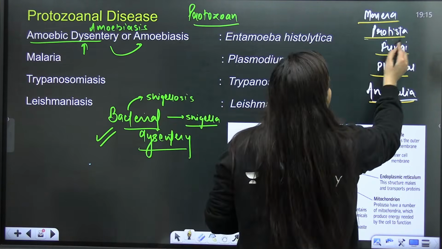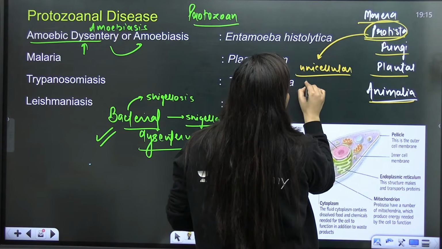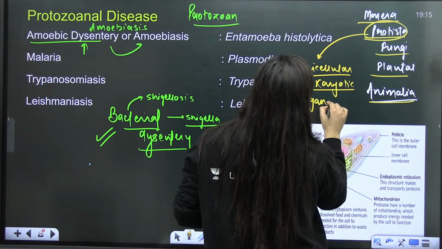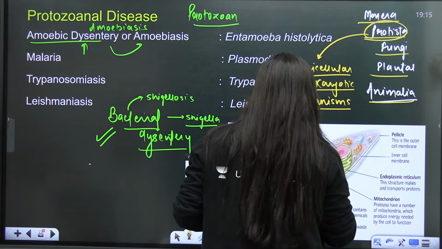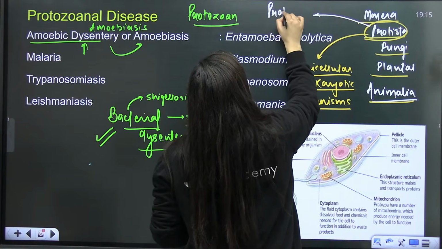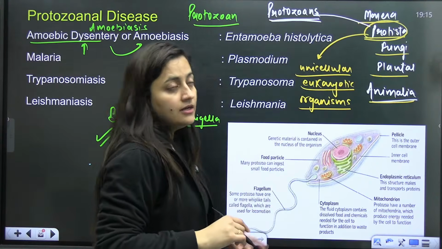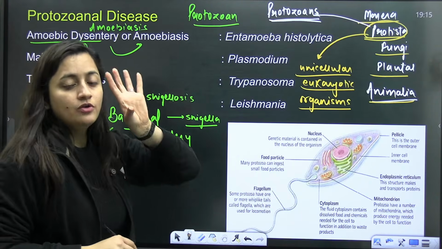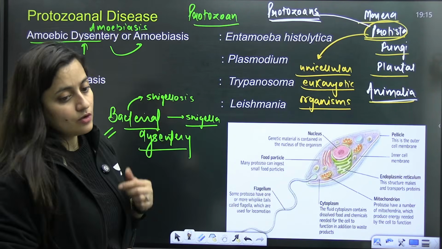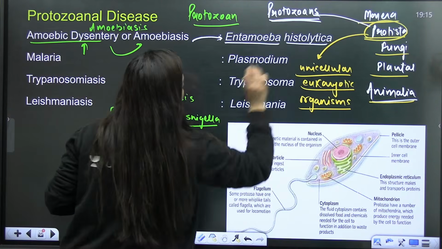When you talk about the kingdom Protista, it includes all unicellular eukaryotic organisms, and in kingdom Protista you talk about the protozoans. So protozoans are unicellular eukaryotic organisms. That's what you have to remember. Understood? So amoebic dysentery is caused by Entamoeba histolytica.